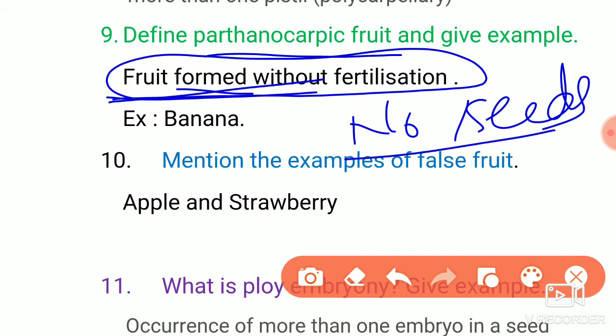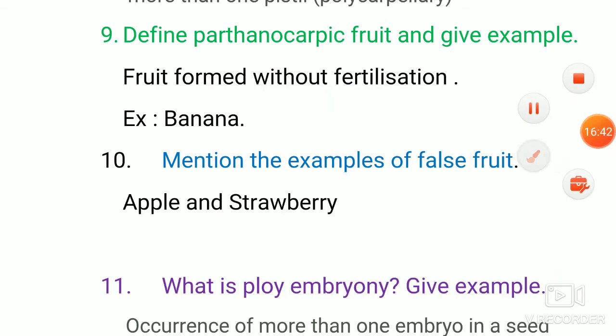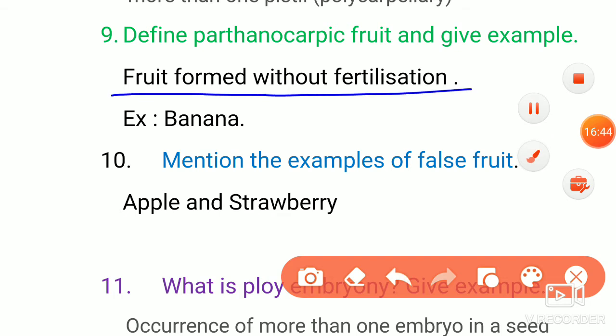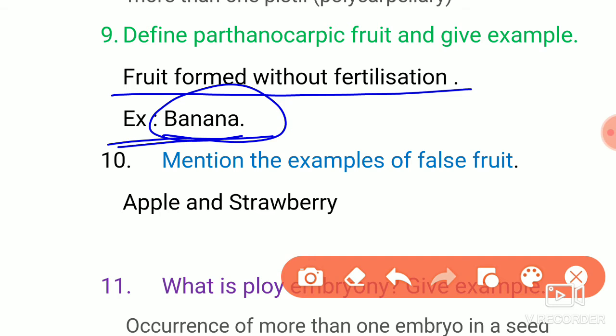Seeds will not be produced because fertilization does not happen. So the definition is: fruit formed without fertilization is called a parthenocarpic fruit. Example, banana. Only banana you have to write. You should not write papaya or grapes. Only banana has to be written. No other example. Only banana.